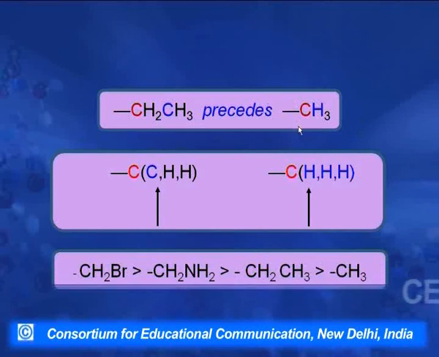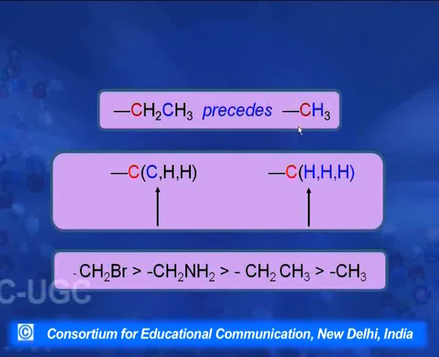So we can use this in that same example: ethyl is given the priority over methyl. Similarly, other groups like CH2Br will be given priority over CH2NH2 because Br has a higher atomic number. CH2NH2 will be given priority over CH3 because in this case we will meet nitrogen.